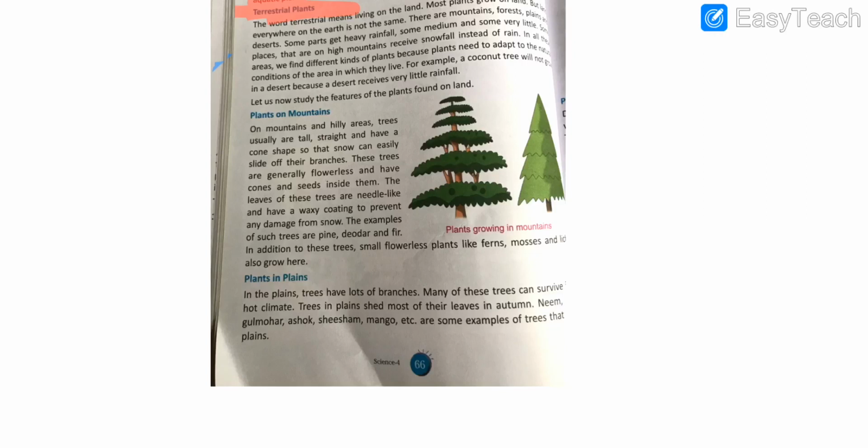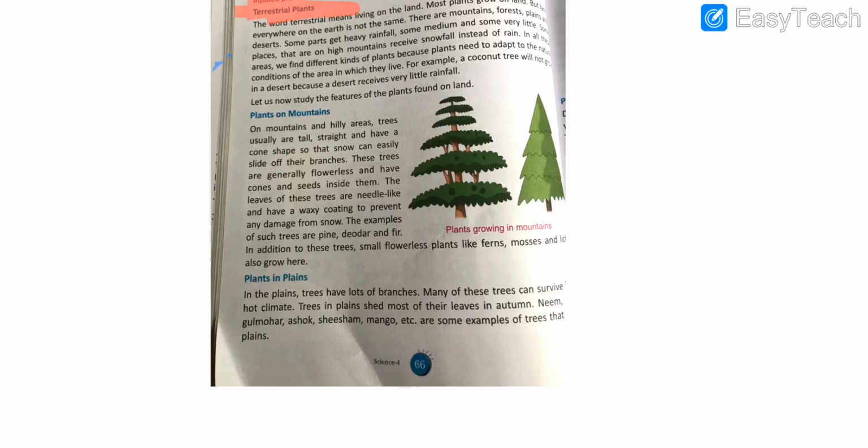Students, different kinds of plants need different amounts of water. Some get heavy rainfall, while some get medium, and those plants that are present in deserts get very little water.